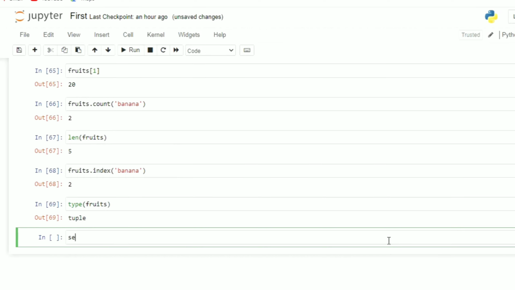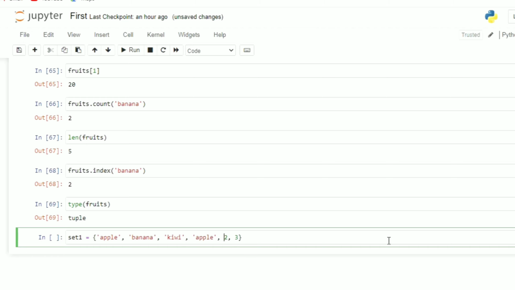So here let me define set 1. In set 1 I am going to write apple, then banana, then kiwi, then again apple, then 2 and 3.